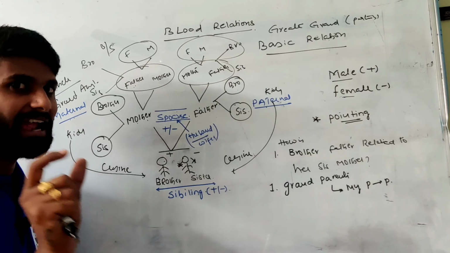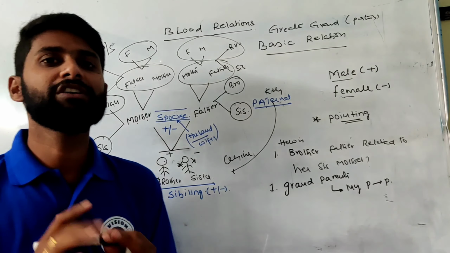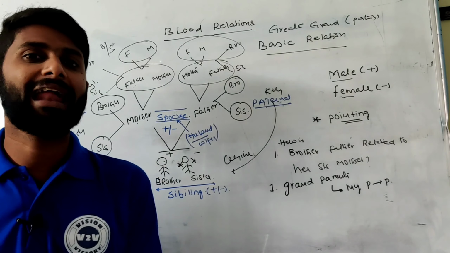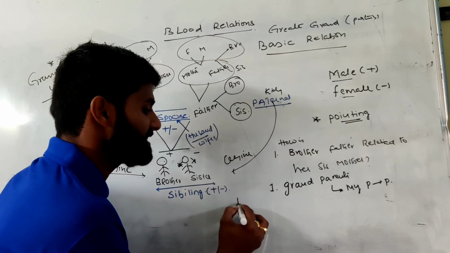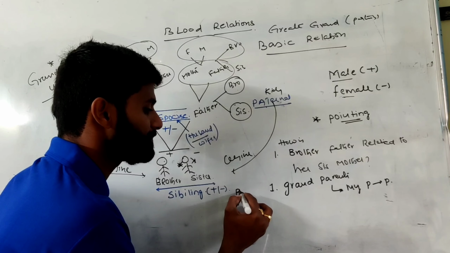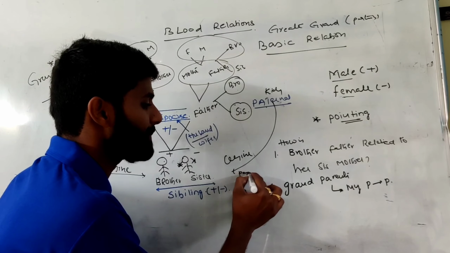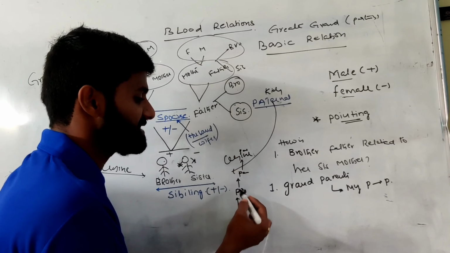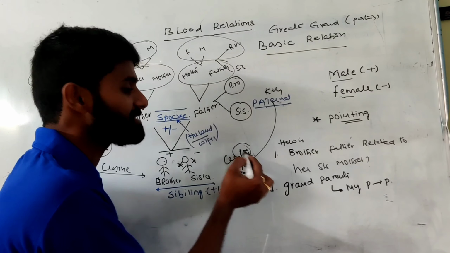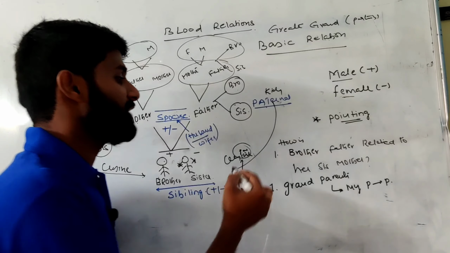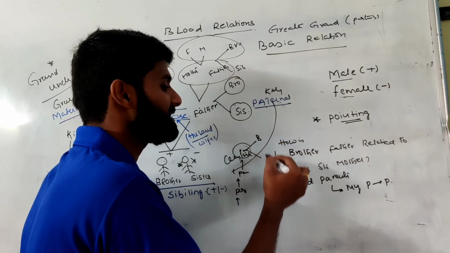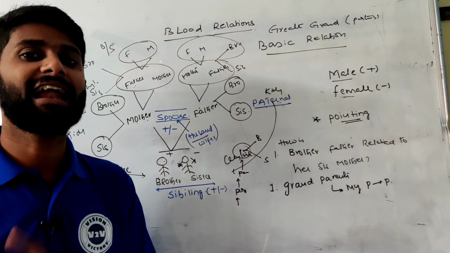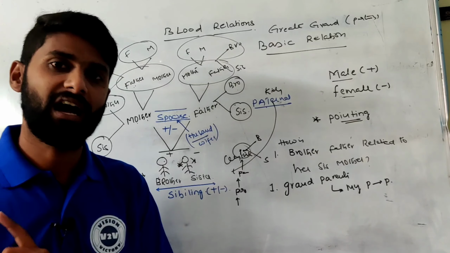Here is my question: who is my great grand uncle? Great grand uncle means, I have parents, they have parents, and they have parents. I just covered three generations. He is my great grandparent. If a great grandparent has a brother and sister, I can call them great grand uncle and great grand aunt.